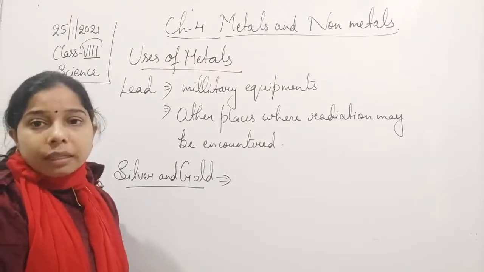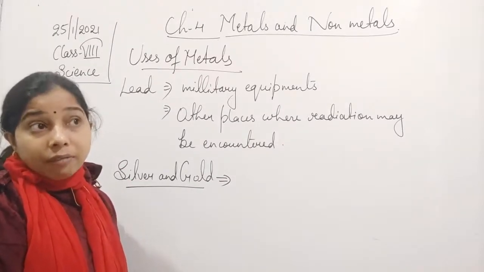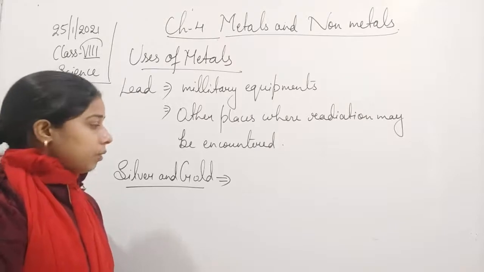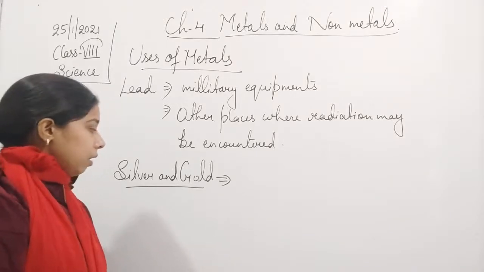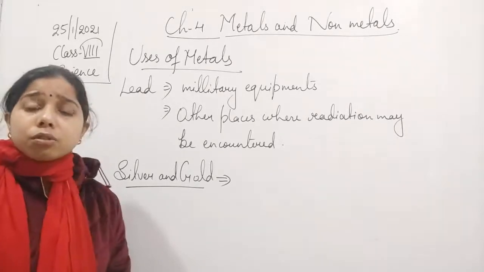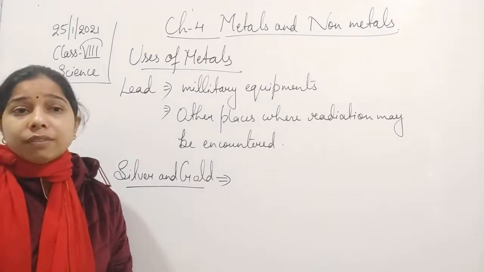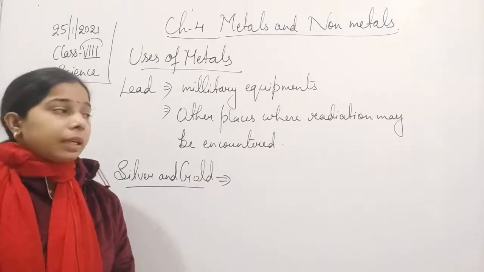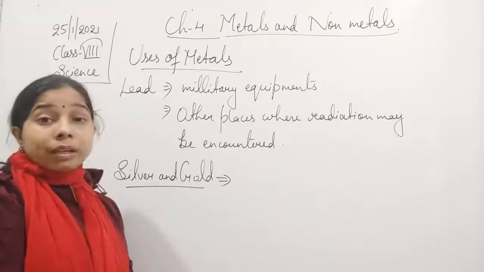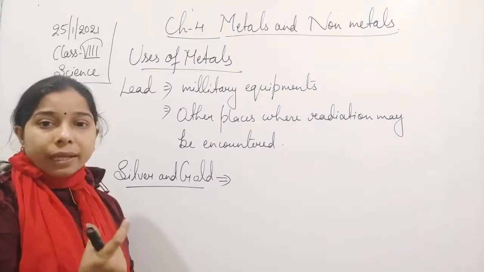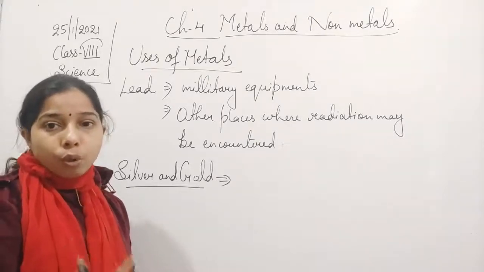Because they are shining in appearance, they are lustrous, that is why they are used for making jewelries. The platinum is also used for making jewelries. And silver and gold are also used for making coins. You have heard about a silver coin or a gold coin.